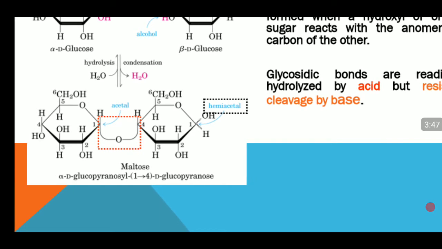Here you will also notice that carbon atom number 1 of the first glucose unit is engaged in bond formation with the fourth carbon of the other glucose unit, which is shown on the right hand side. But you will notice that the anomeric carbon of the second glucose unit, shown on the right, is free. It is not engaged in any type of bond formation. So this is the alpha 1,4 glycosidic bond, and this compound is named alpha D glucopyranosyl 1 to 4 D glucopyranose.